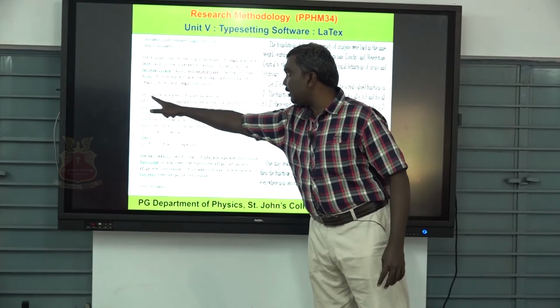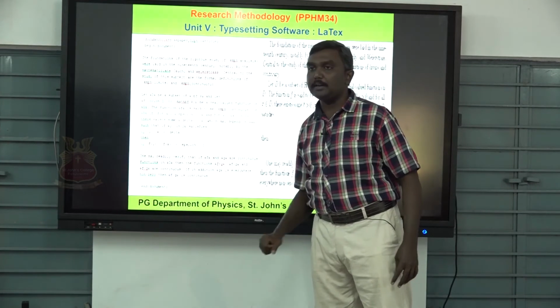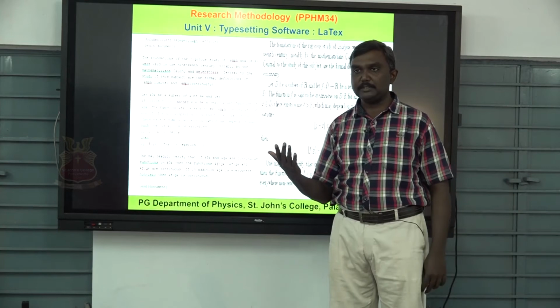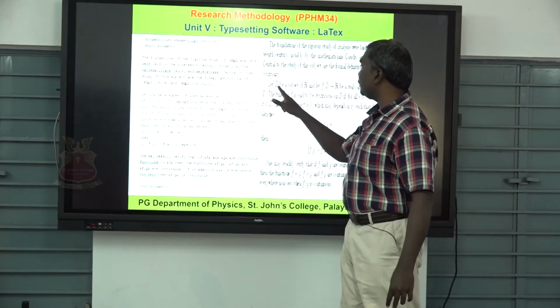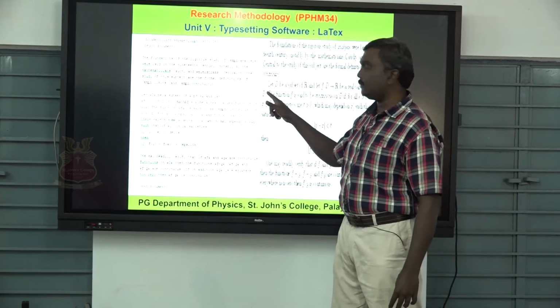Then here, as already discussed, you must put the dollar symbol for the entry of mathematical representations. So here the D is also in a mathematical representation format.